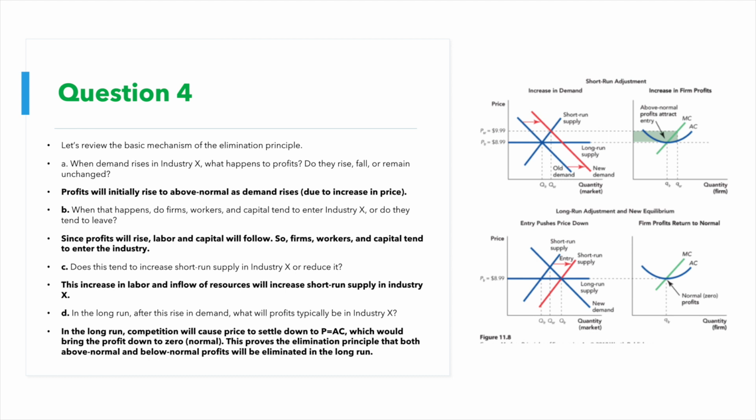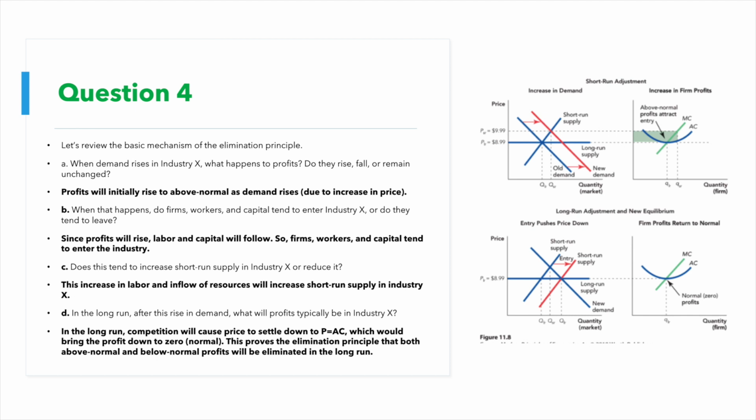In question 4, we are reviewing the mechanism of the elimination principle. So given a theoretical industry X, what would happen to profits when demand rises? Demand increases, causing the profits to rise to above normal, because the price increases when demand increases. When that happens, do firms, workers, and capital tend to enter industry X or leave? Well, they'll enter industry X because the profit in the market is increased.